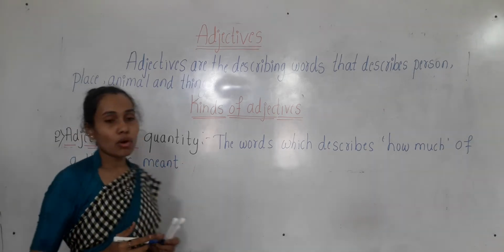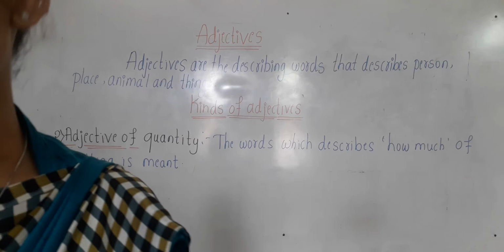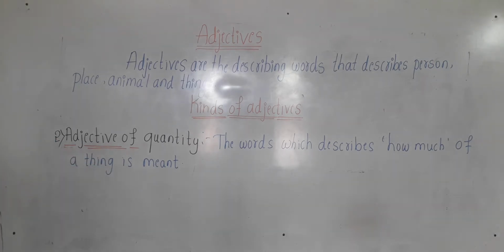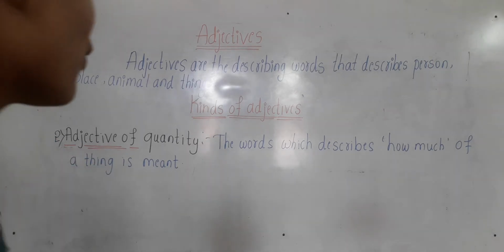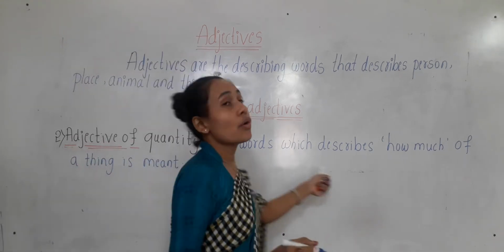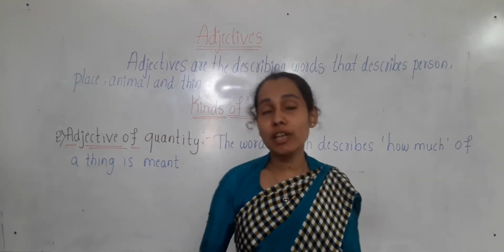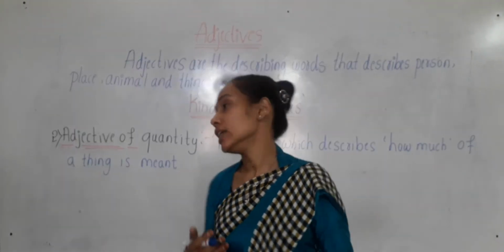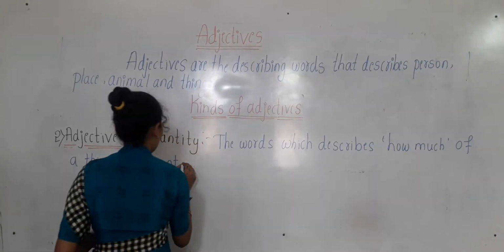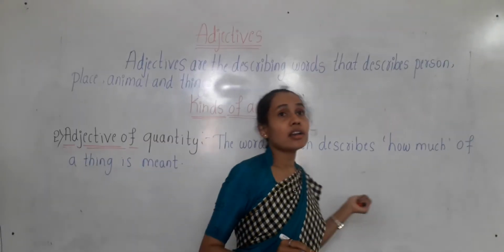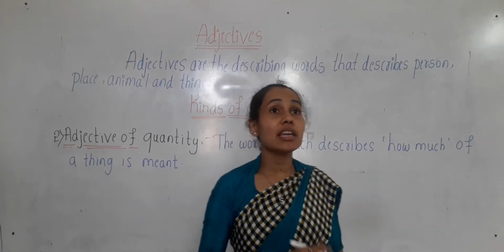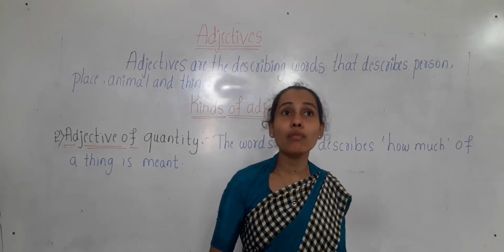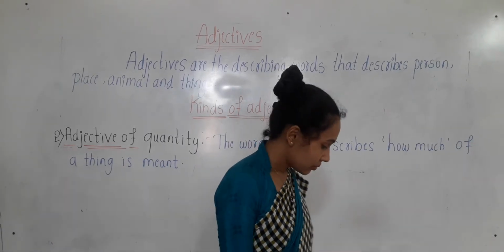Okay children, so what do you mean by adjective of quantity? Adjective of quantity are the words which describe how much of a thing there is. Okay children? And these adjectives of quantity answer the question of how much. Okay?